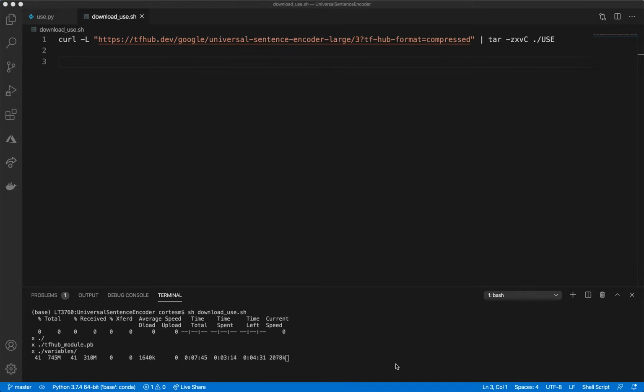Hi everybody. Today we're going to look at Google's Universal Sentence Encoder. So this is basically an NLP deep learning model from Google that you can download and use. I'm going to show it today. That's basically better than Bag of Words or Word2Vec.